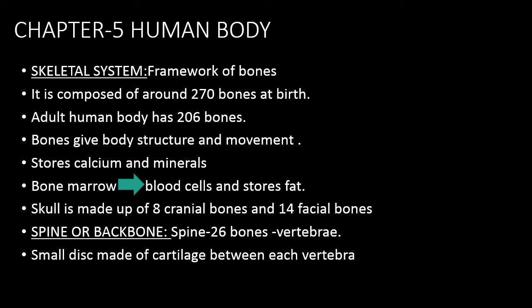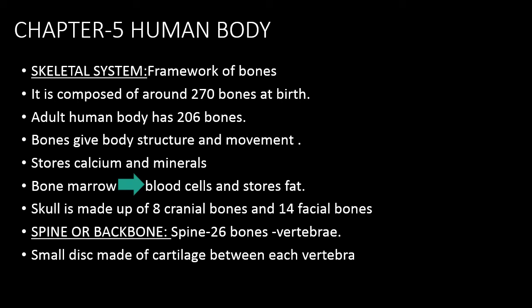Let's see what the skull is. The skull is the upper part of your head. This skull is made up of 8 cranial bones and 14 facial bones. It gives shape to our head and face. It holds and protects our brain and other facial features like eyes, nose and ears. The skull can be divided into two main parts, the cranium and the mandible. The cranium is the largest part of the skull and the mandible is the lower jaw.